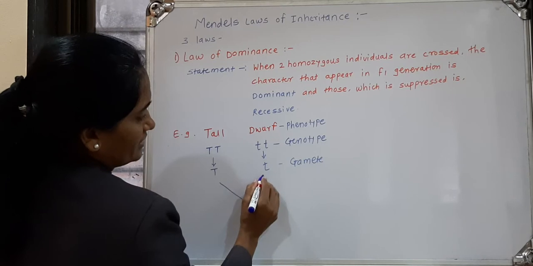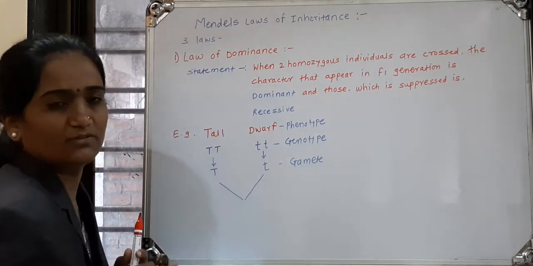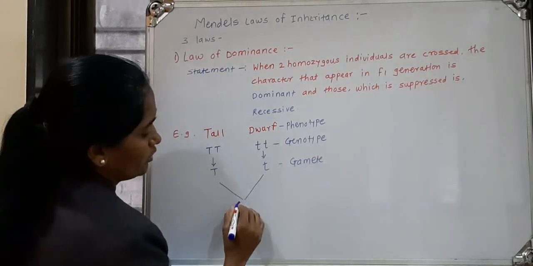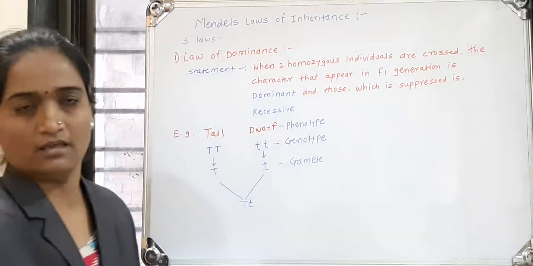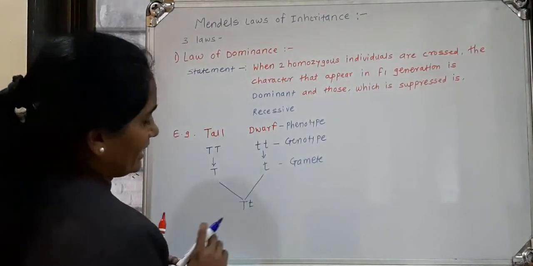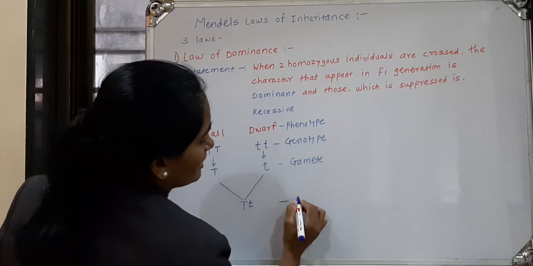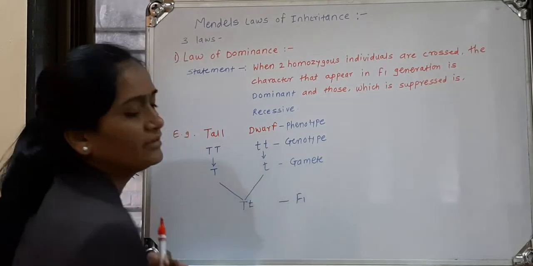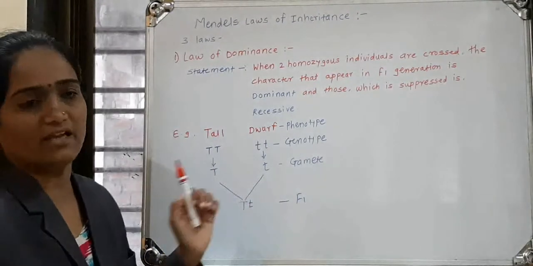Then after fertilization, we obtain capital T and small t as offspring, and this offspring is obtained in the F1 generation. This is the first generation, denoted by F1.